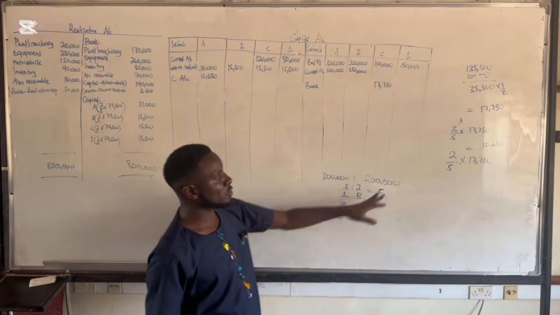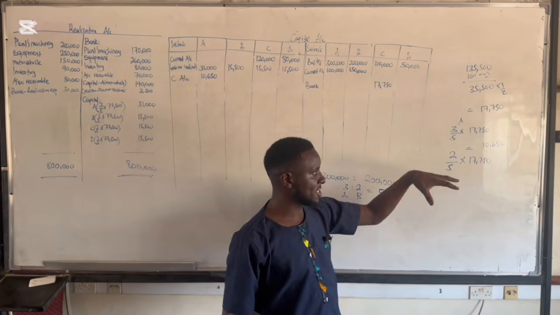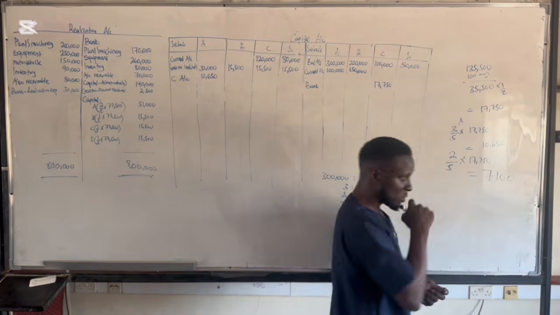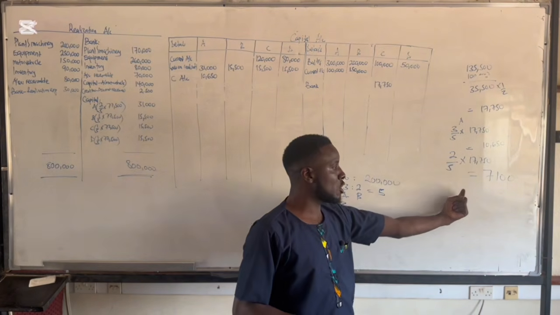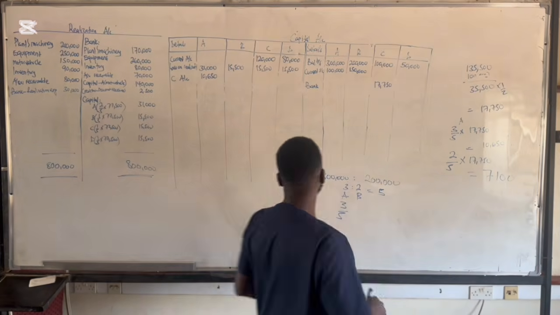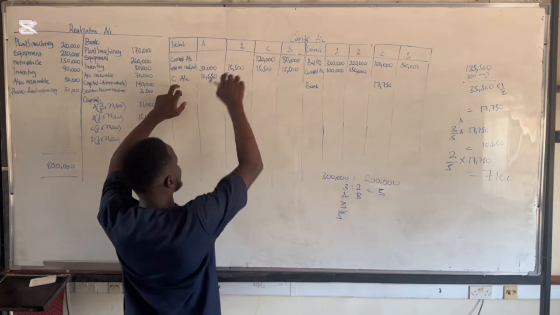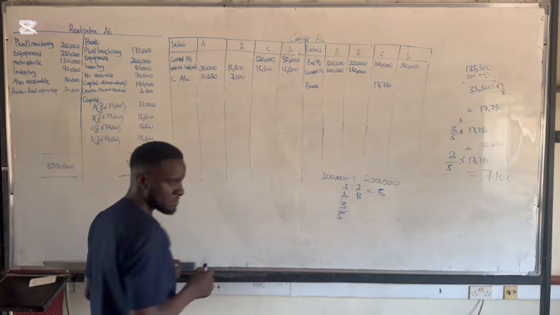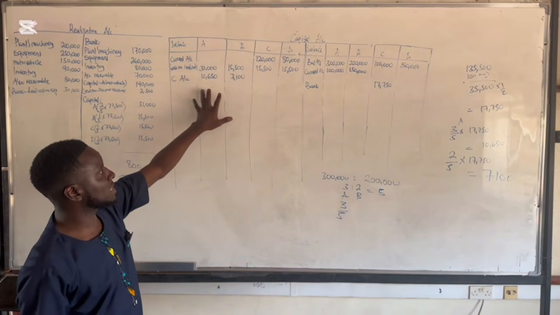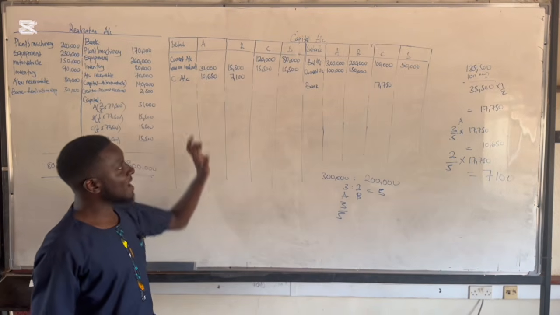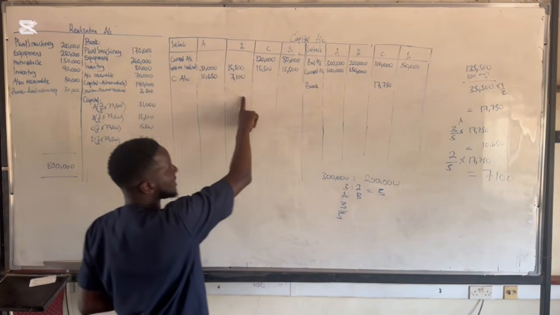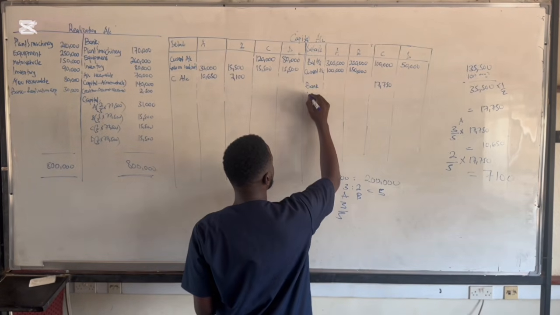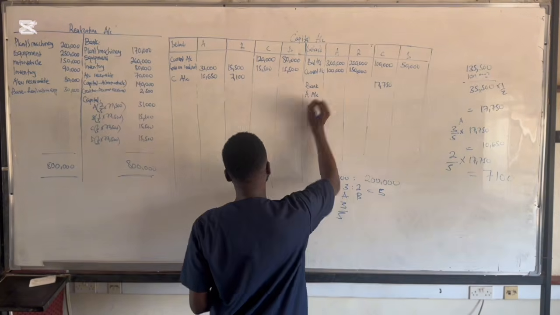Okay? Because they are looking at sharing this loss or the deficiency. Now, this one is going to give us 7,100. So meaning that partner B is going to contribute 7,100 to C. That's why we are debiting them, because they're supposed to reduce their accounts. After this, because we are supposed to take this amount of money to C, it means it has to come from this side, and we say from A account.